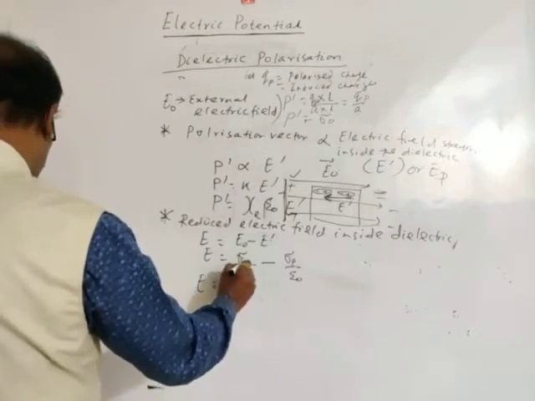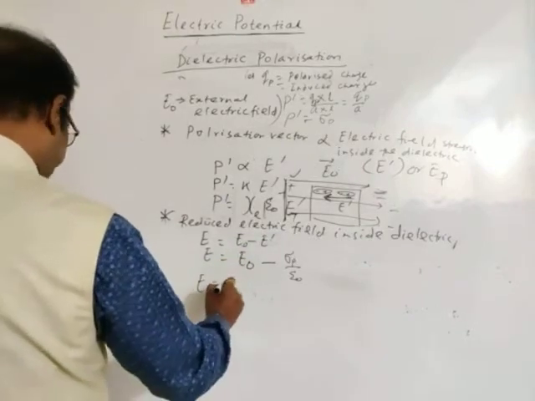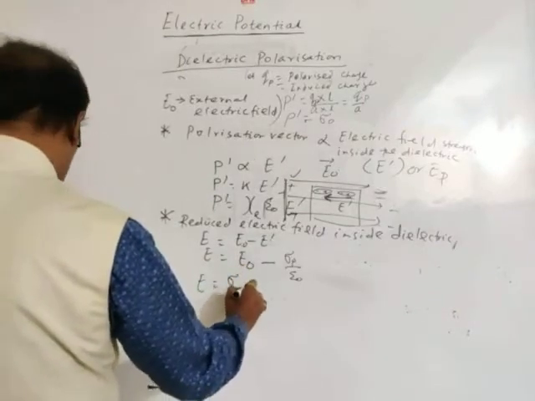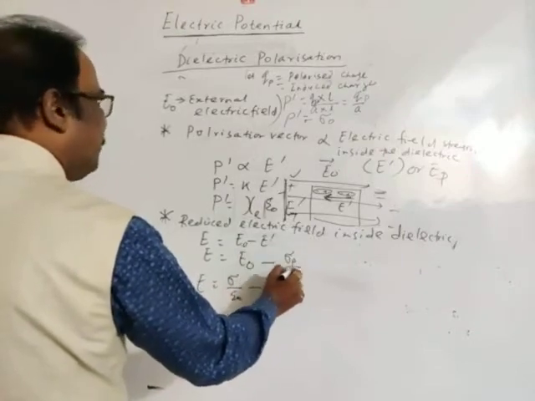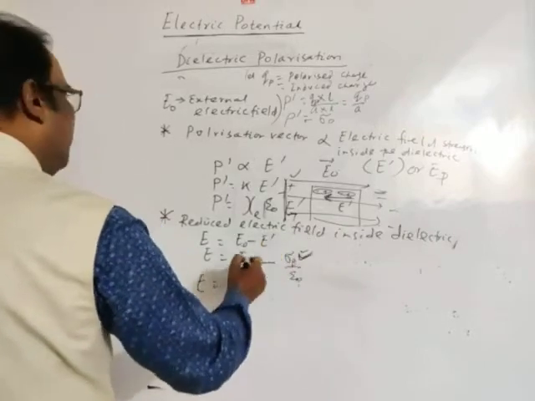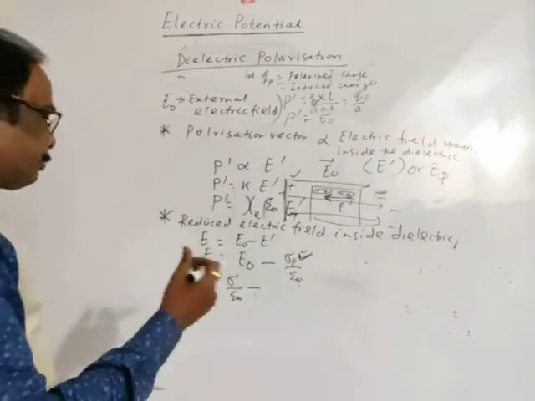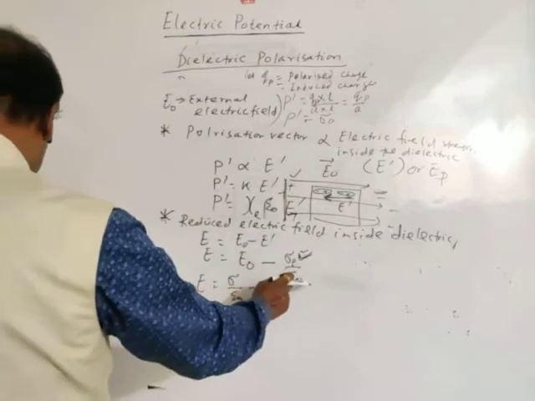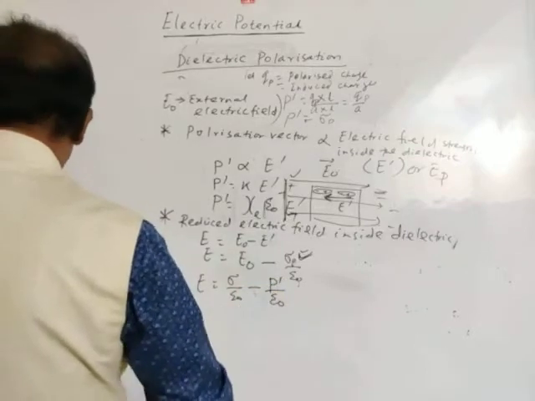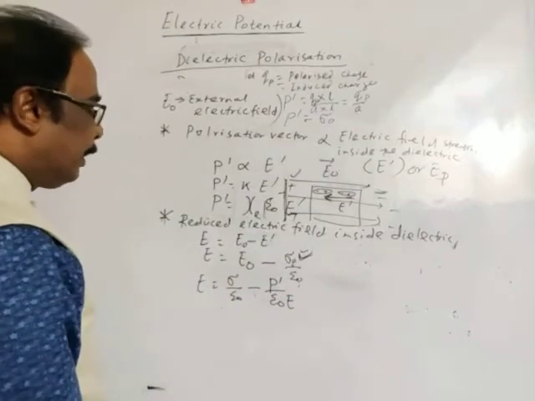E naught, again sigma by epsilon naught minus sigma P by epsilon naught. See, what is sigma P? Sigma P is the induced charge density. So I may write, in place of sigma P, P dash by epsilon naught into E. Okay, this relation we have already got.